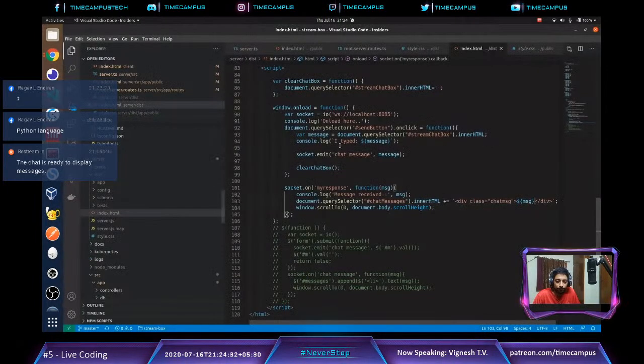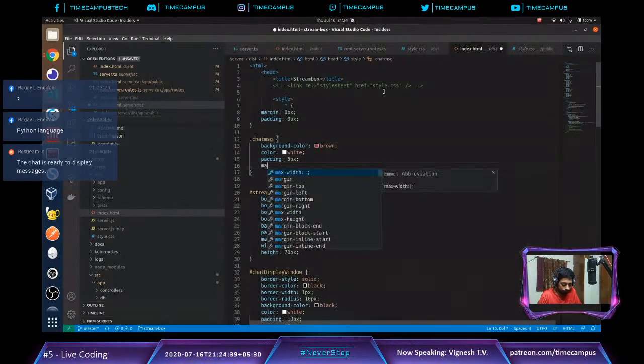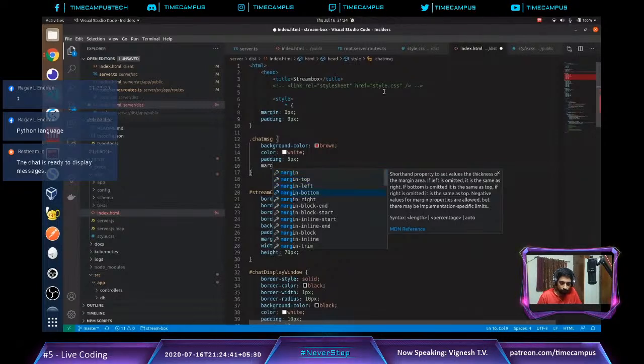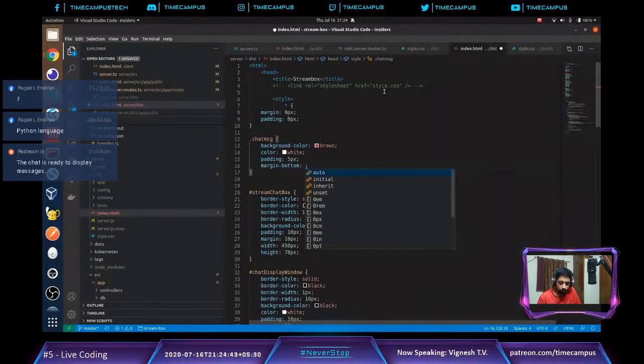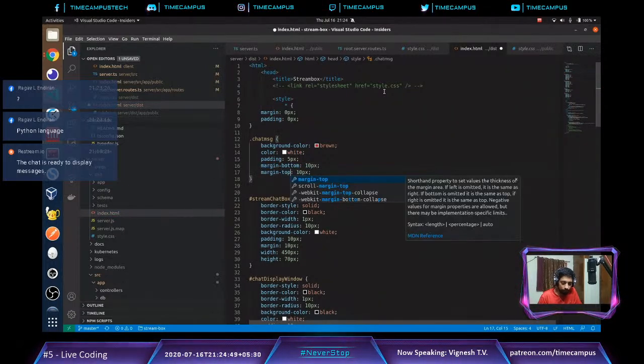Let's add a bit of margin between the messages. So I am adding a margin at top and margin at bottom.